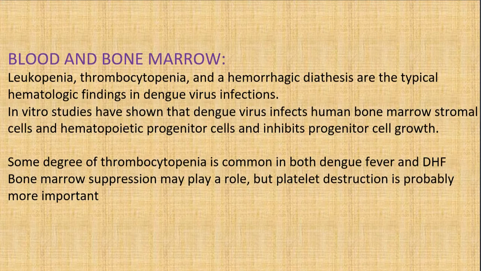Some degree of thrombocytopenia is common in both dengue fever and dengue hemorrhagic fever. Bone marrow suppression may play a role, but platelet destruction is probably more important. So the take-home point is that leukopenia, thrombocytopenia, and hemorrhagic diathesis are the typical hematological findings you will see in dengue virus infections.